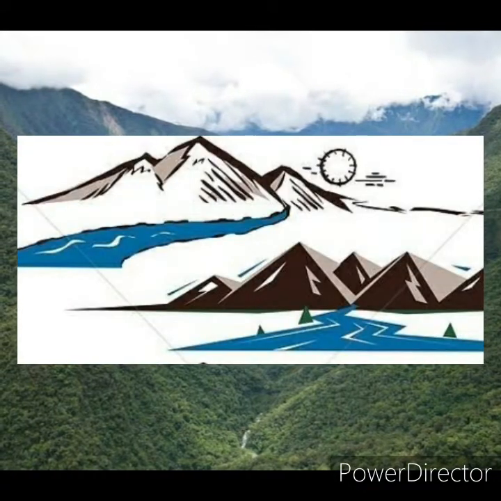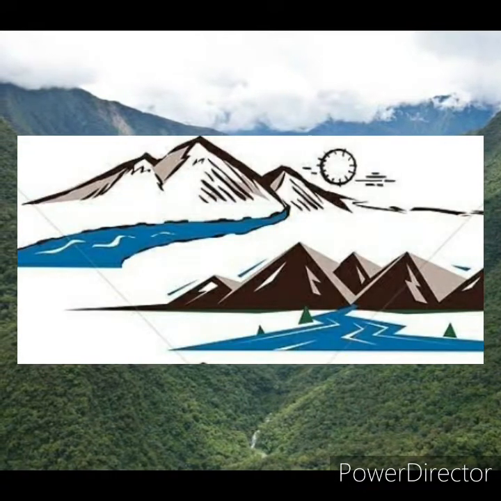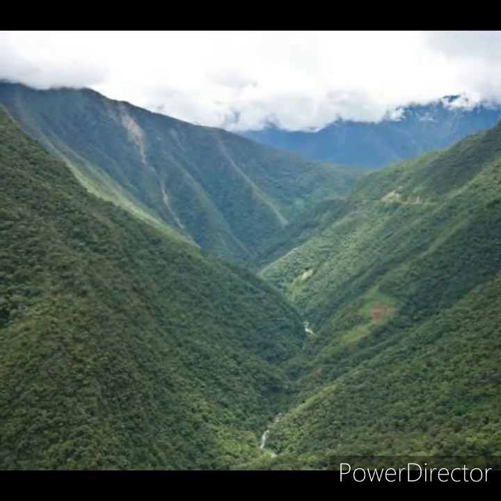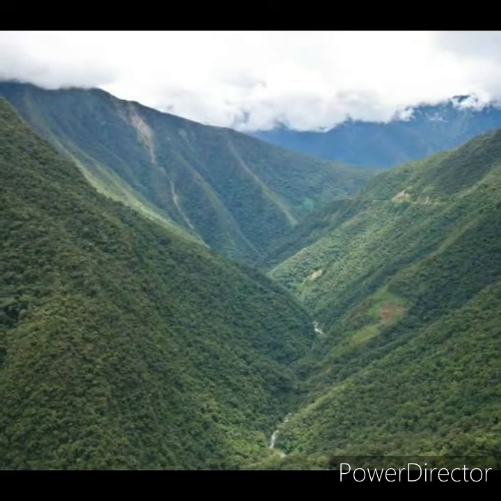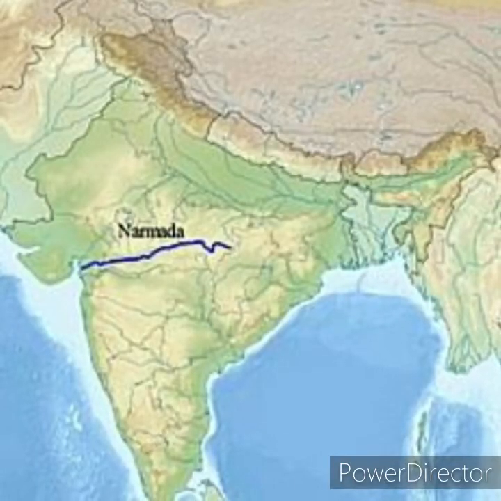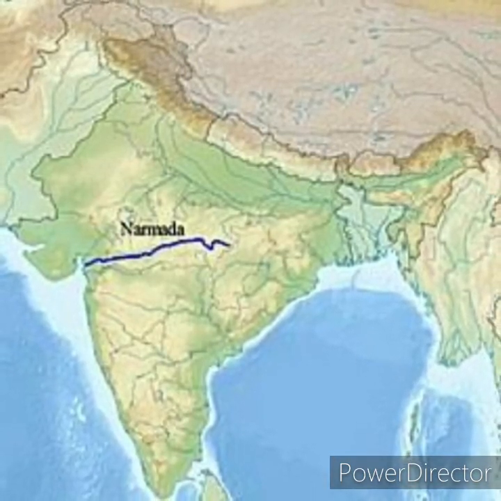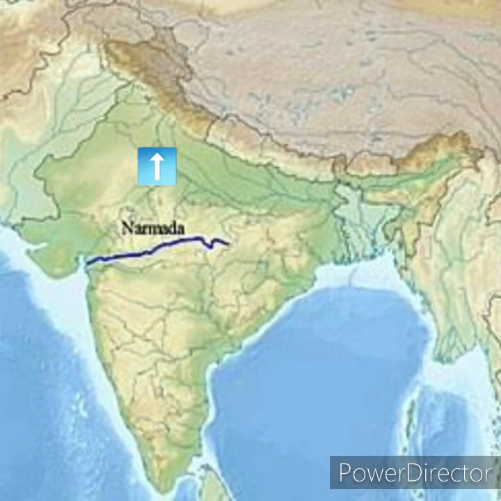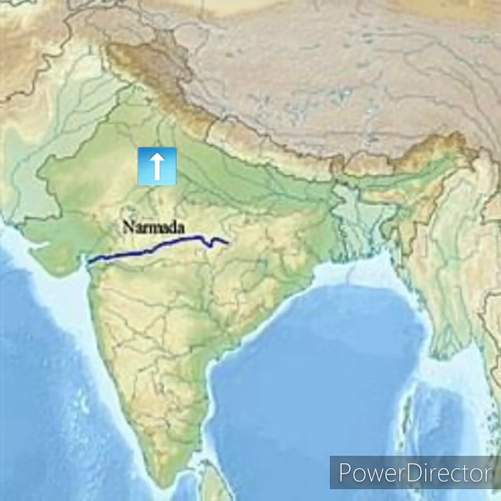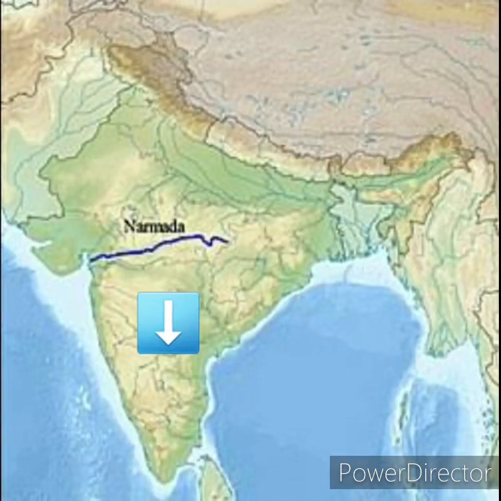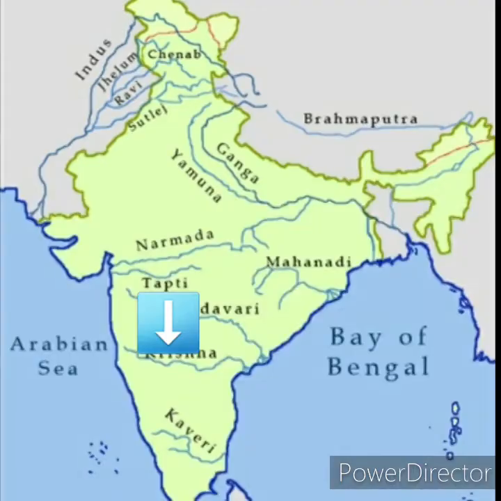Due to the old age, the rivers in this region attained their base level and developed broad and shallow valleys. The river Narmada divides the plateau region of India broadly into two parts. The region lying to the north of the Narmada is called the Central Highlands and the region lying to the south of Narmada is called the Deccan Plateau.